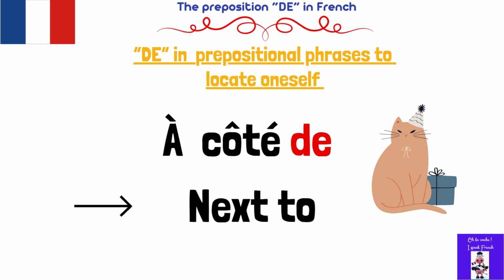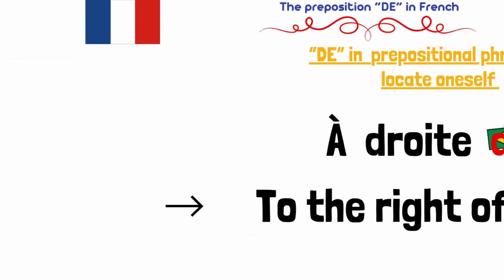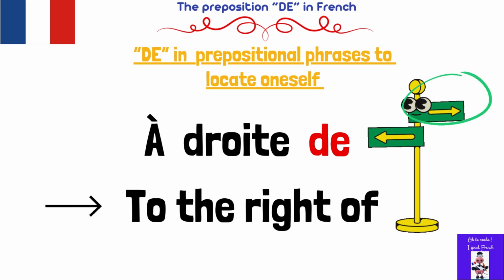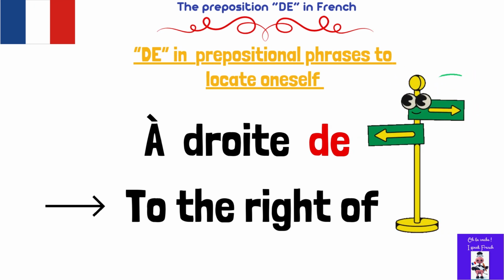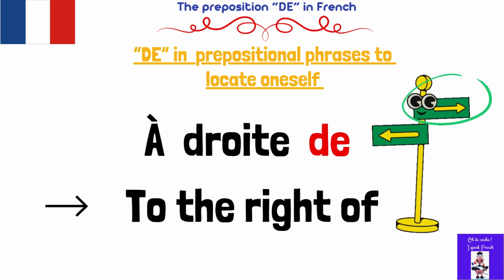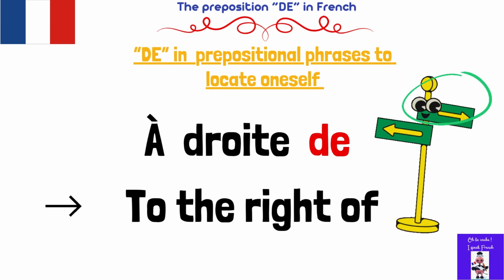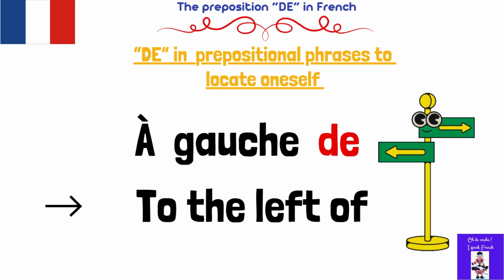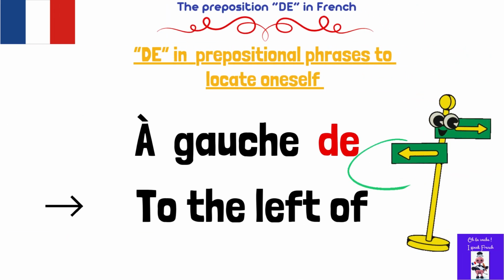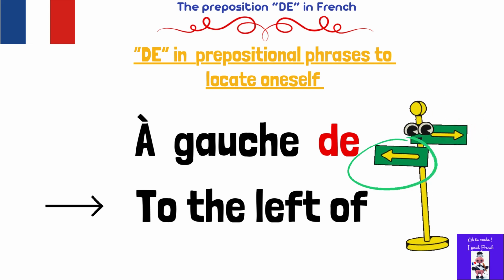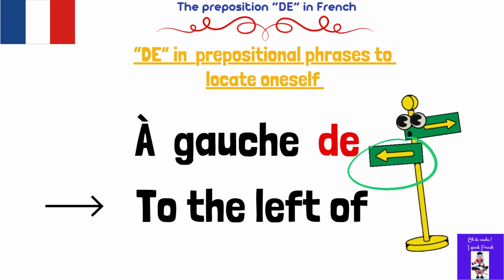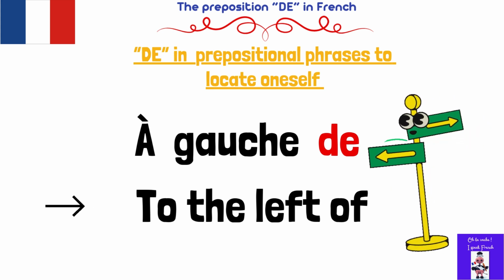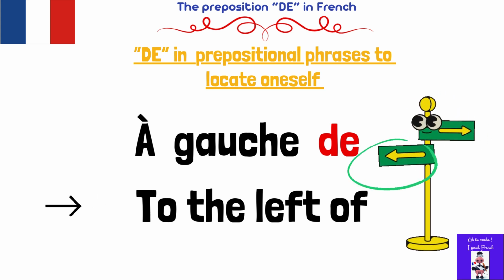À côté de means next to. Or à droite de, to the right of. Or à gauche de, to the left of.